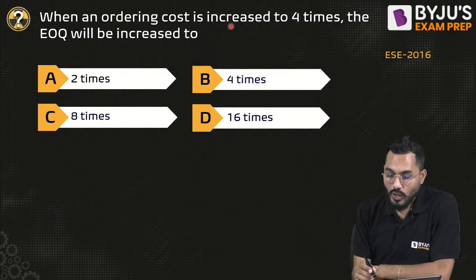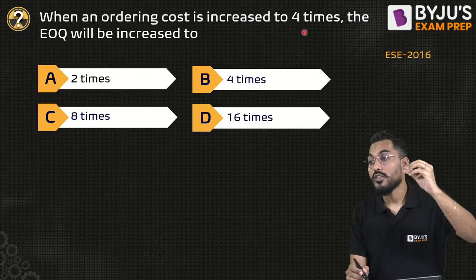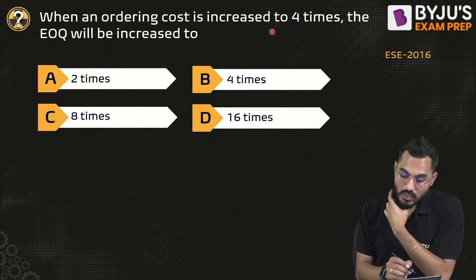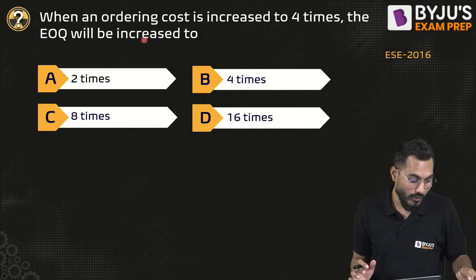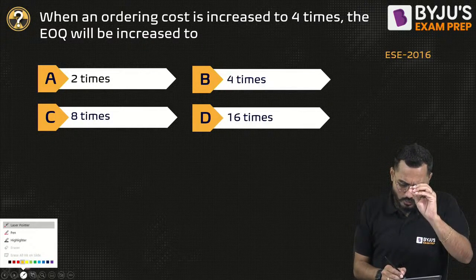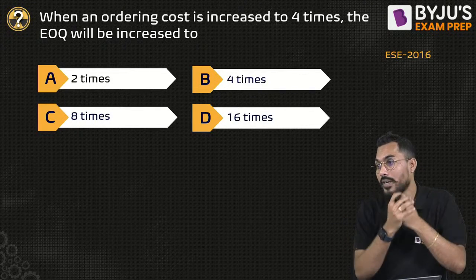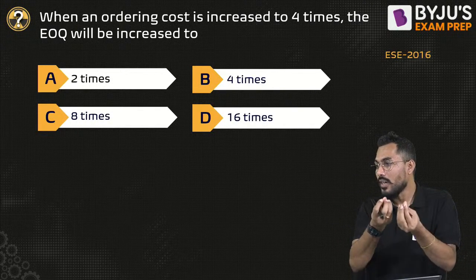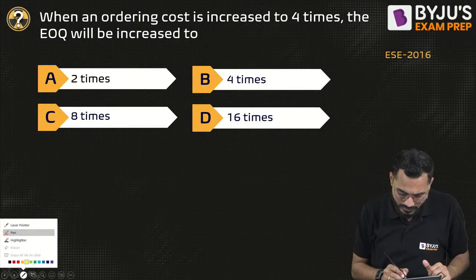When the ordering cost is increased to 4 times, the EOQ will be increased to what? If the order cost is increased to 4 times, what will happen to the EOQ? It's very simple. You do not require to run your brain. You have to calculate and then compare. As simple as that. The answer is 2 times. Superb.